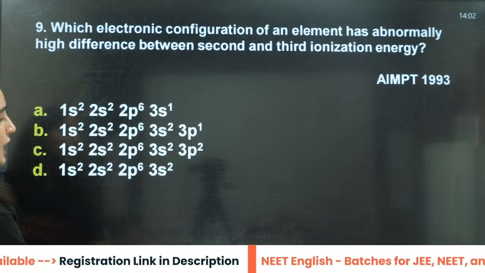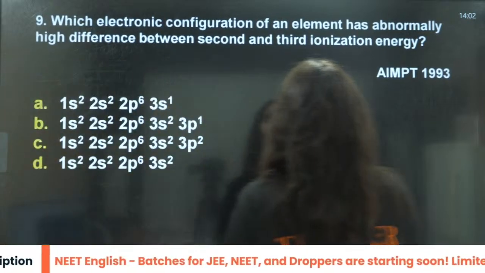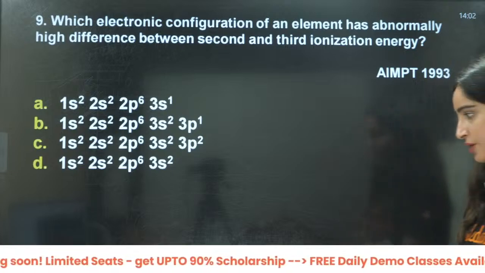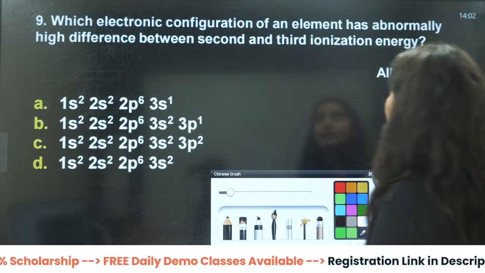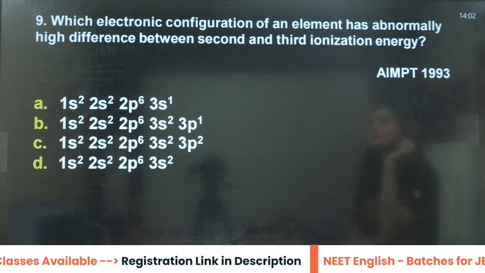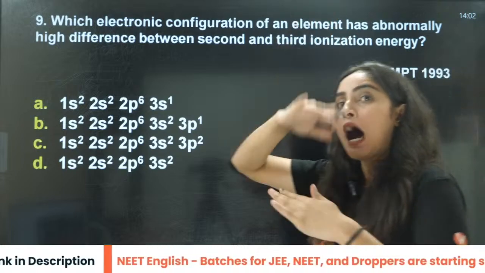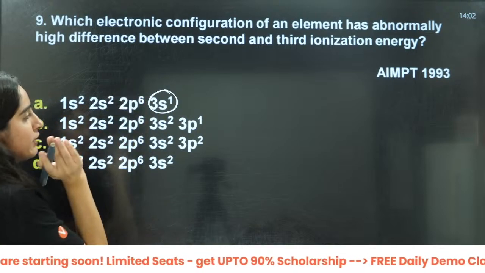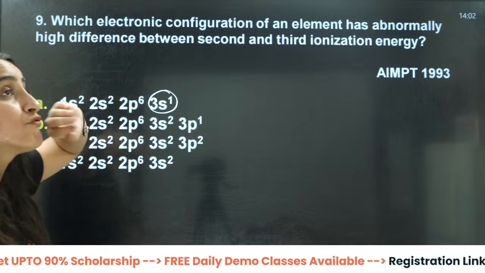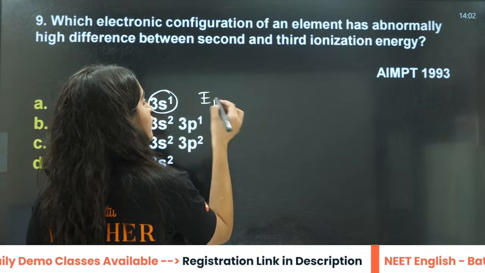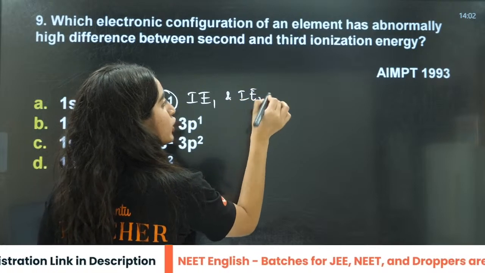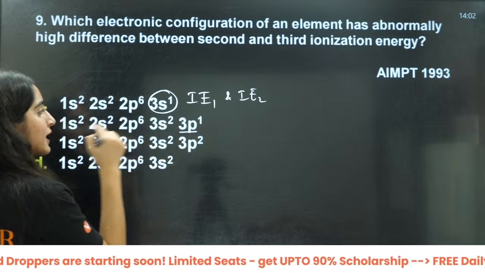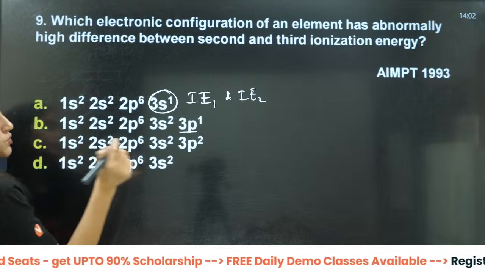Then what about this one? Which electronic configuration of an element has an abnormally high difference between second and third ionization energy? There is a very large difference between the ionization energies. So you need to see this. If it loses one electron, it will be fully filled, right? After that, there will be an abnormally high difference between ionization energy 1 and ionization energy 2, right? What about this one? If it loses one electron and then loses a second electron, the third will be very easy. So this will also not be true.